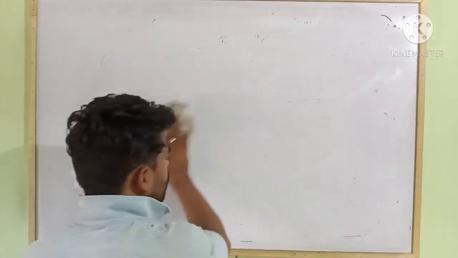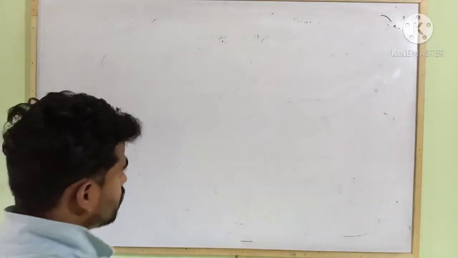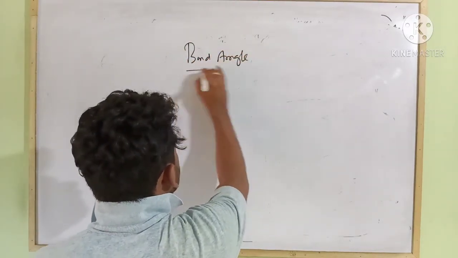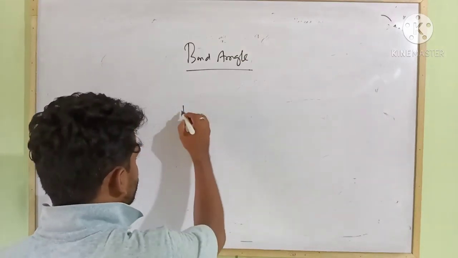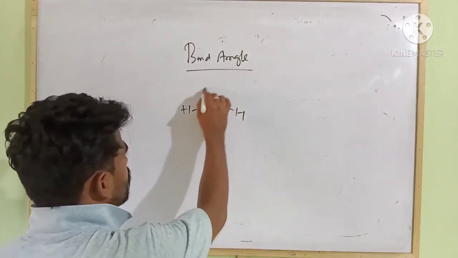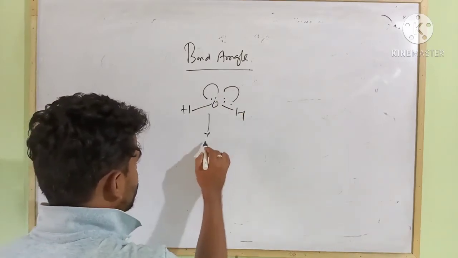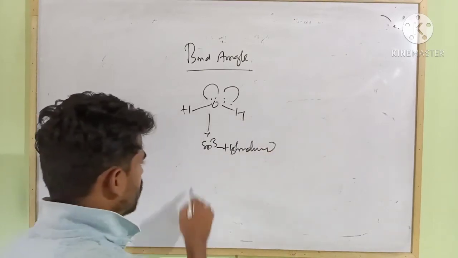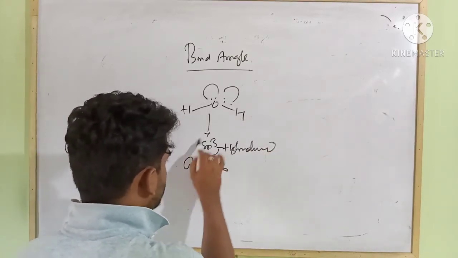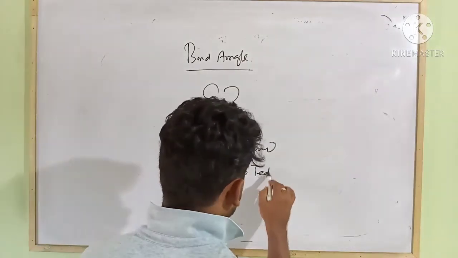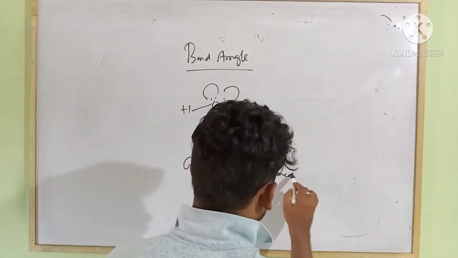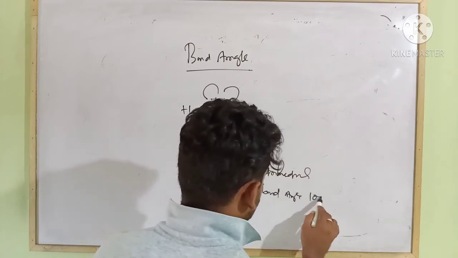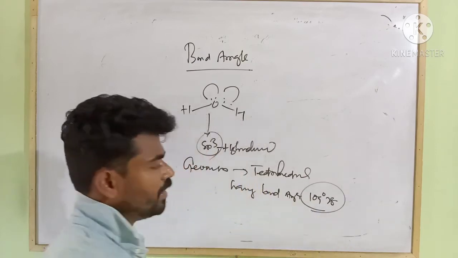Next, we will consider bond angle. In water, H-O-H, the oxygen is sp3 hybridized. So if you consider geometry based upon this hybridization, its geometry should be tetrahedral, having bond angle 109 degree 28 minutes.